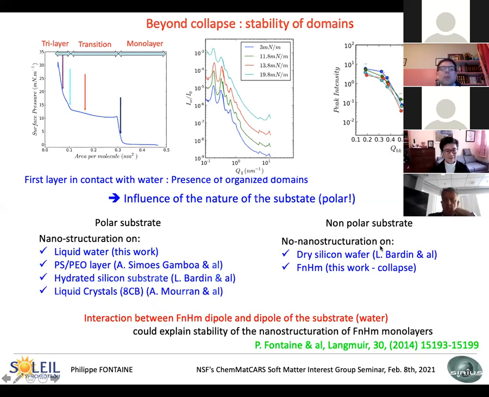On non-polar substrate, we didn't see this because on dry silicon wafer, the nanostructuration disappears. And on the semi-fluorinated alkane itself, it doesn't give the nanostructuration either. So there is something in the interaction between the dipole of the semi-fluorinated molecule and the dipole of the substrate, usually water, that could explain this nanostructuration.